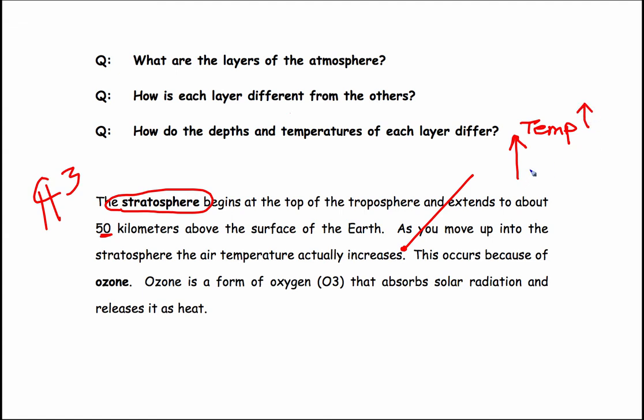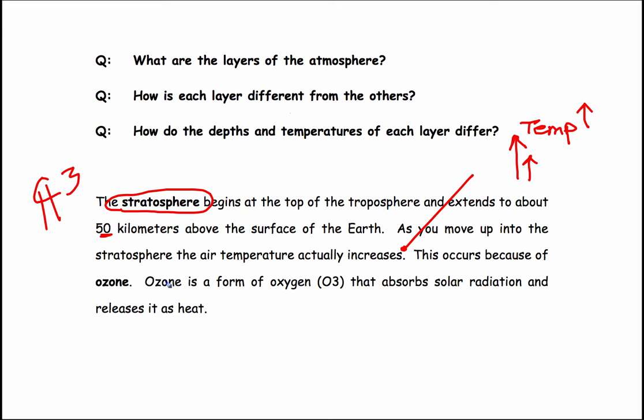Okay, so that's a little different. In fact, that's an inverted temperature pattern compared to the troposphere. The troposphere got colder as you went up into the atmosphere, but the stratosphere gets warmer as you go up.